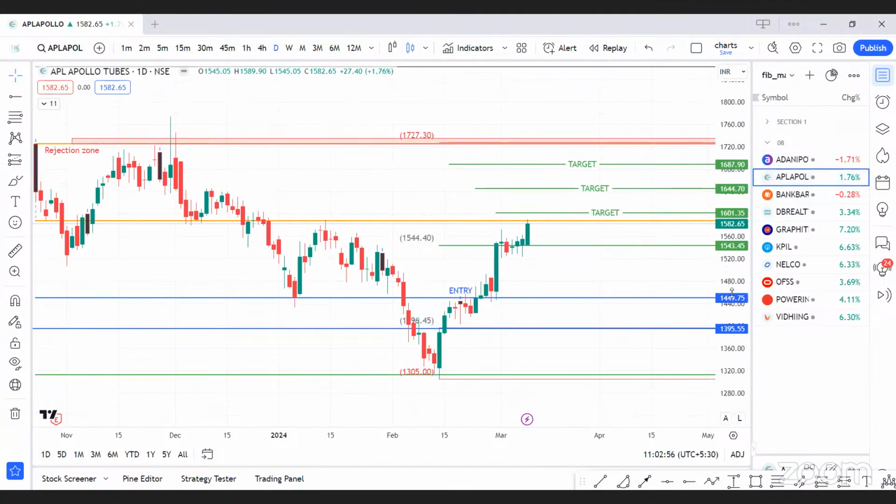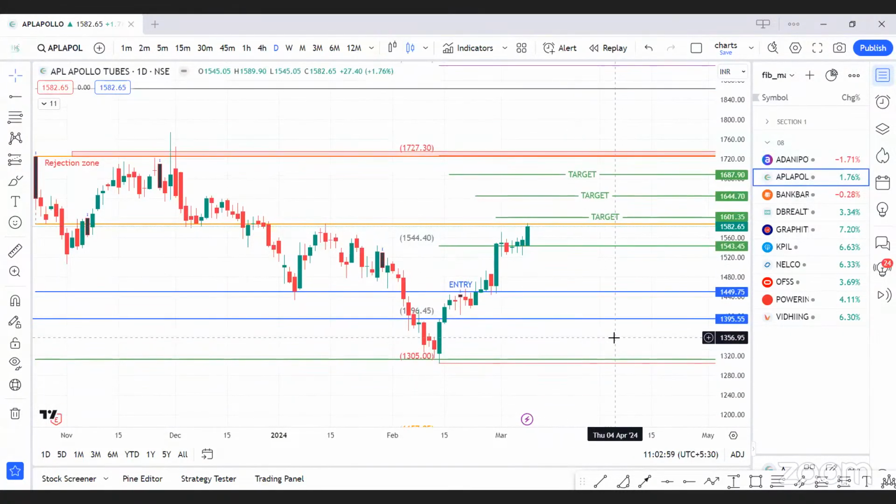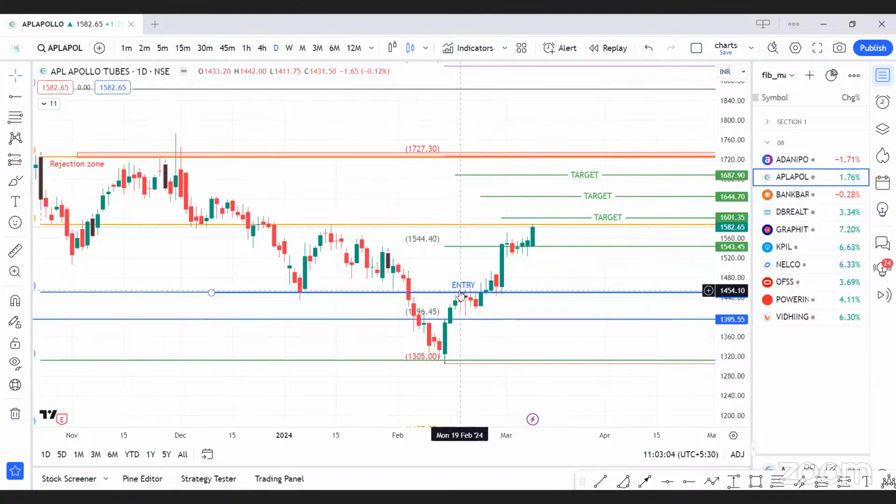Next script we have filtered is APL Apollo Tubes. This script we have traded with our members as a bottom pick or a bottom fishing candidate. We already are in trade from 1450 levels, and now a next entry is possible above 1590 levels for the immediate target of 1600, 1644, 1687, and 1700 to 1720. A psychological level might act as a rejection zone here again. So in this way, if we are taking a trade, we are easily able to capture a 100-point move in this. So this is in our watch list.